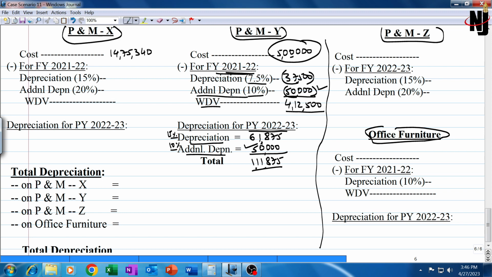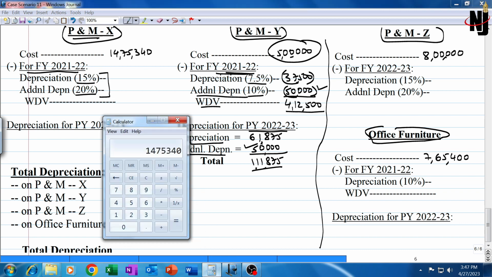1475,340 for plant machinery X, 8 lakh rupees for plant machinery Z, and 7,65,400 for office furniture. Plant machinery X was acquired last year and put to use for more than 180 days. We'll have to compute depreciation 15% and additional depreciation 20%. Additional depreciation will be on the cost, and the entire additional depreciation is covered in financial year 21-22 itself. We can follow a shortcut. We can compute 35% for both of them combined together.